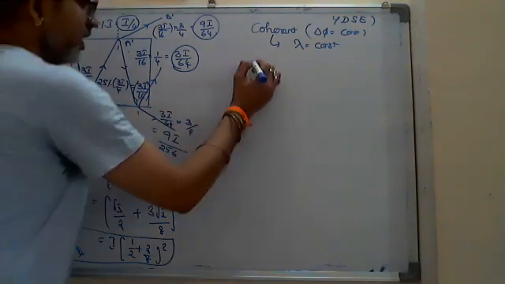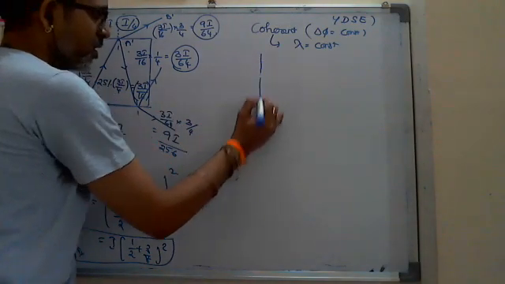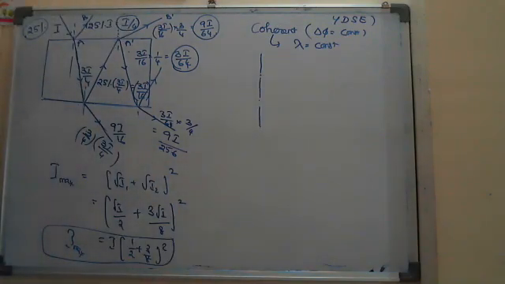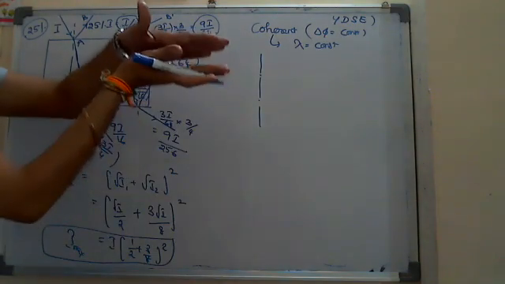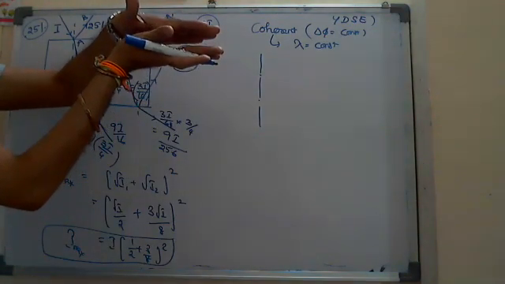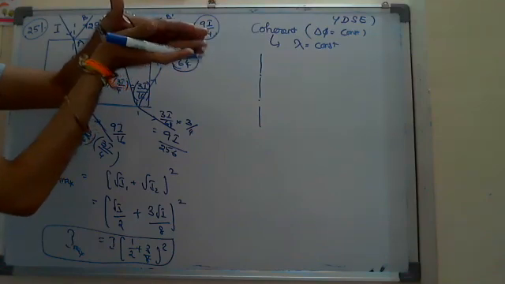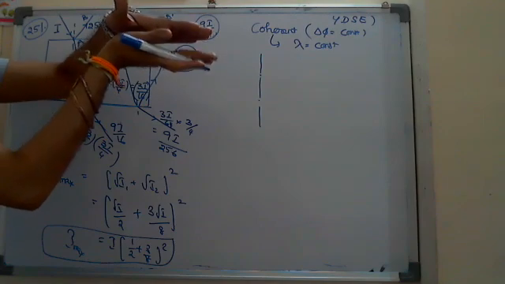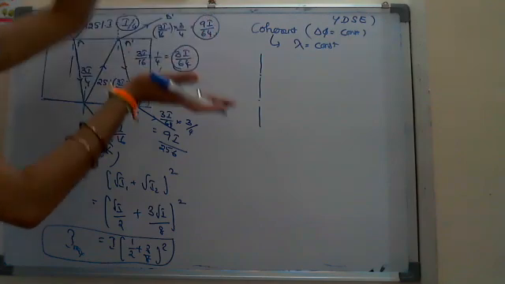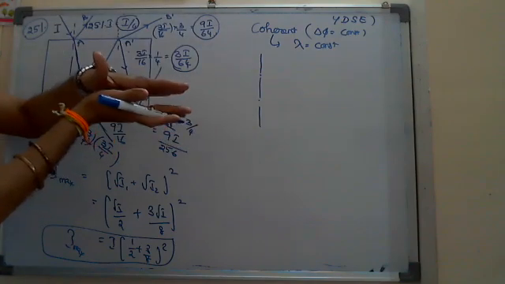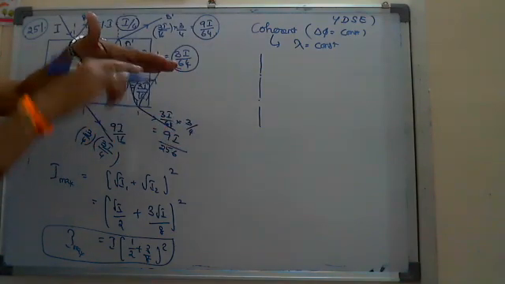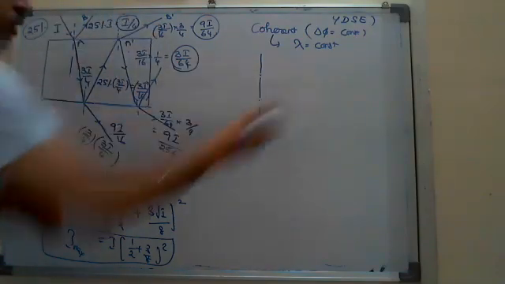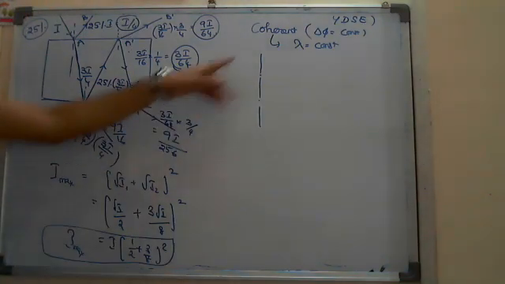Generally here, Young replaced the two point sources with two slits. Slits means generally we take two parallel plates like this, very close to each other, so that a narrow beam will pass through between the two plates. This is called a slit. One is fixed, the other is movable. When they are very close to each other, the light will enter in between and come to the other side. These are two slits.